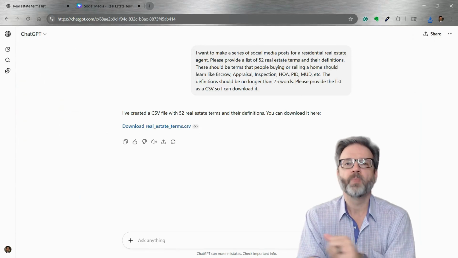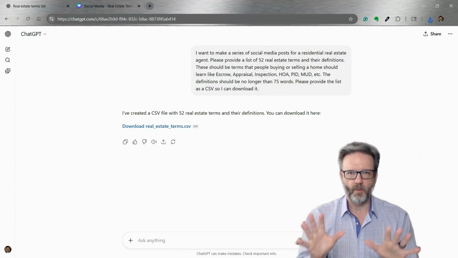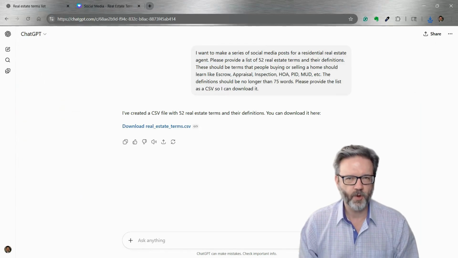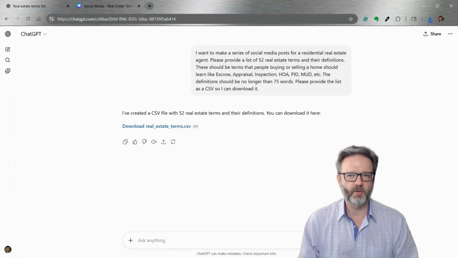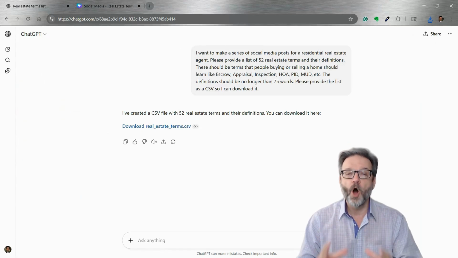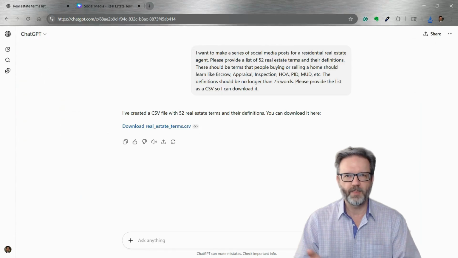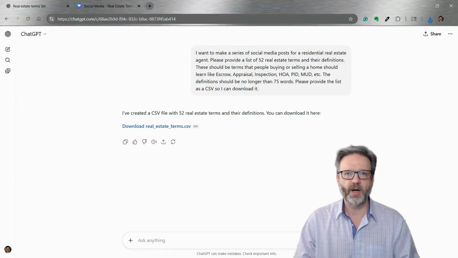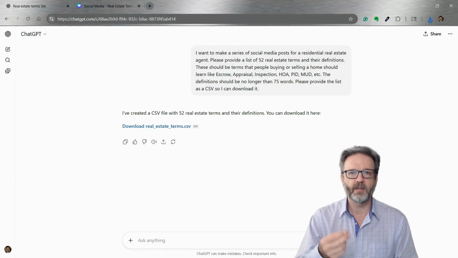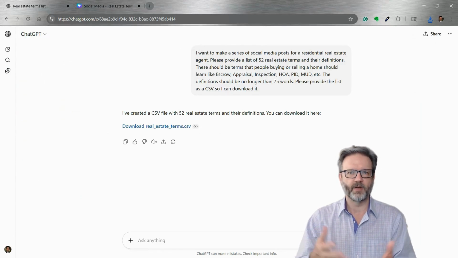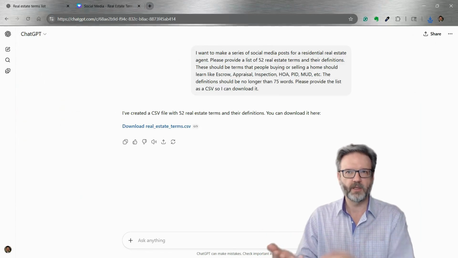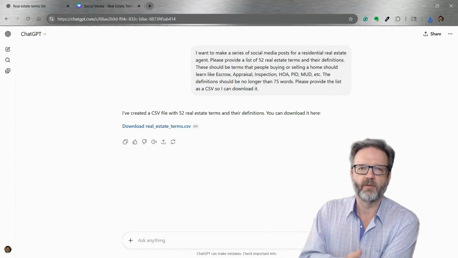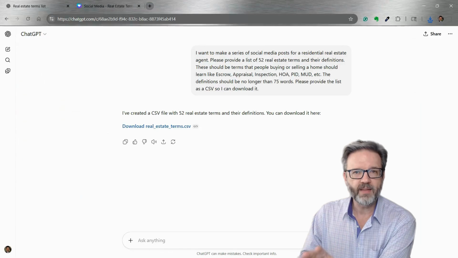Now, before we go on, always remember that when you have ChatGPT or any artificial intelligence program create something for you, you, the agent, are responsible for this. So go proofread this. You don't want ChatGPT hallucinating, throwing in some weird term. I mean, the term appraisal could mean an appraisal of a diamond ring. You take it to an appraiser, you have it appraised, that's an appraisal. That's not the definition I want. I want an appraisal of real estate. So go read that CSV.